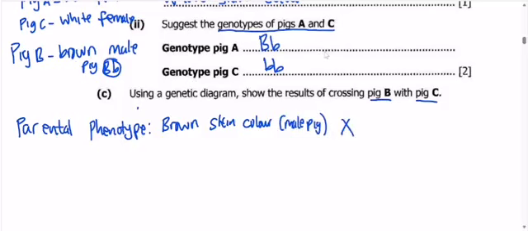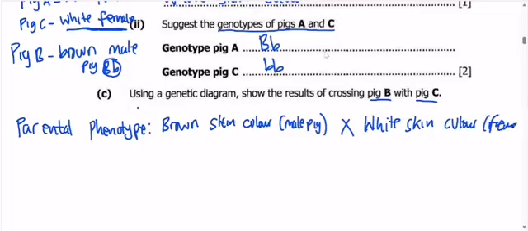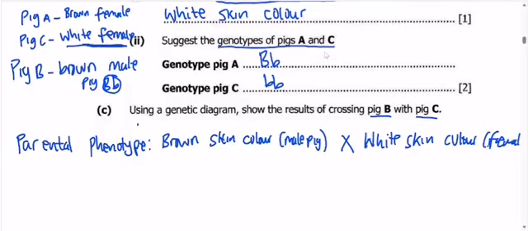pig C, which we know is a white female pig. So we are going to say it is crossed with the white skin color, and in bracket you put female pig. After coming up with the parental phenotype, we can now come up with the parental genotype.